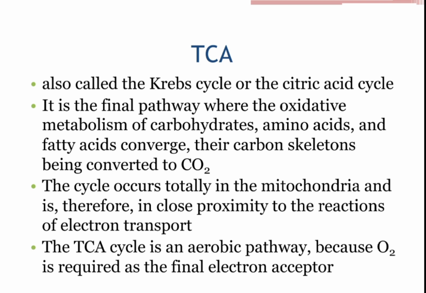Unlike glycolysis, which happens in the cytoplasm, this one purely occurs in the mitochondria, and it only takes place in aerobic conditions, in the presence of oxygen. That's when it will take place, because oxygen is required as the final electron acceptor.